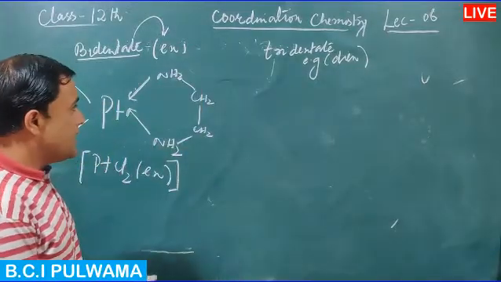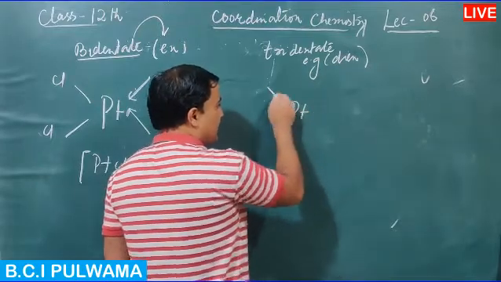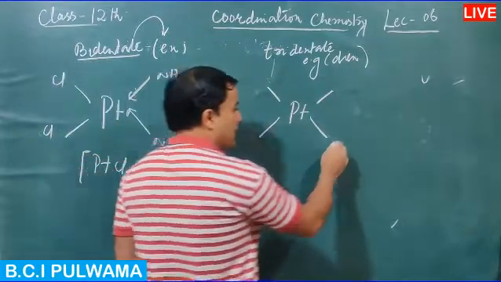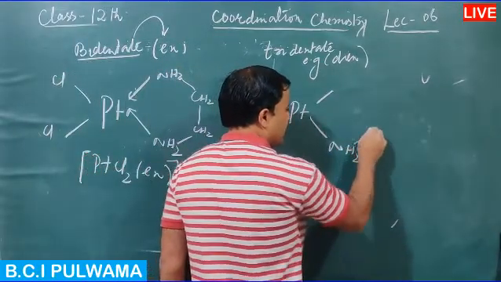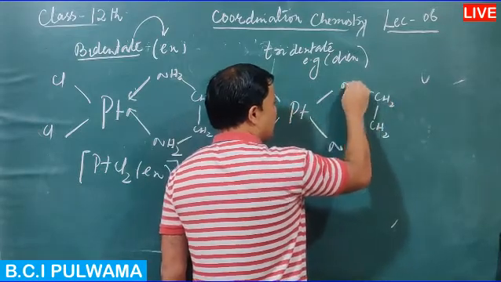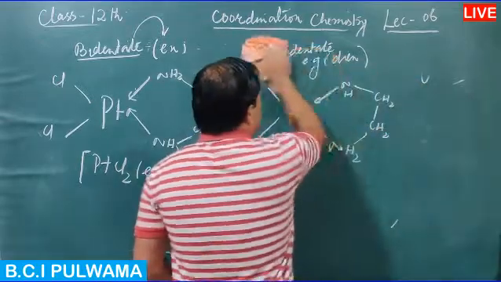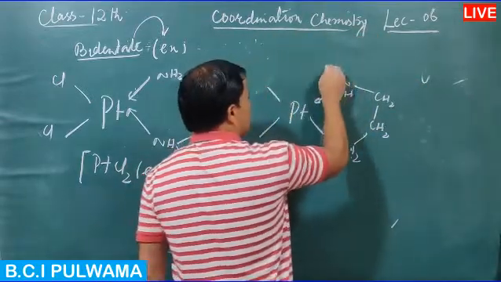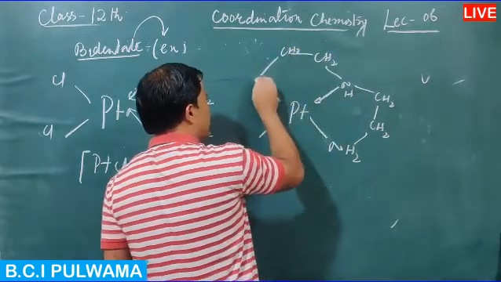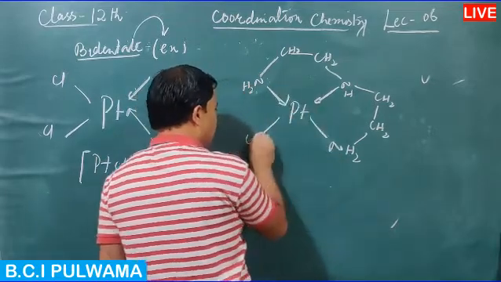Here chelate rings are formed. In this complex there is Pt with four bonds. The ligand used has NH2 bonded to CH2, bonded to CH2, bonded to NH, then bonded to CH2, bonded to CH2, bonded to NH2, with coordinate bonds, and then Cl.